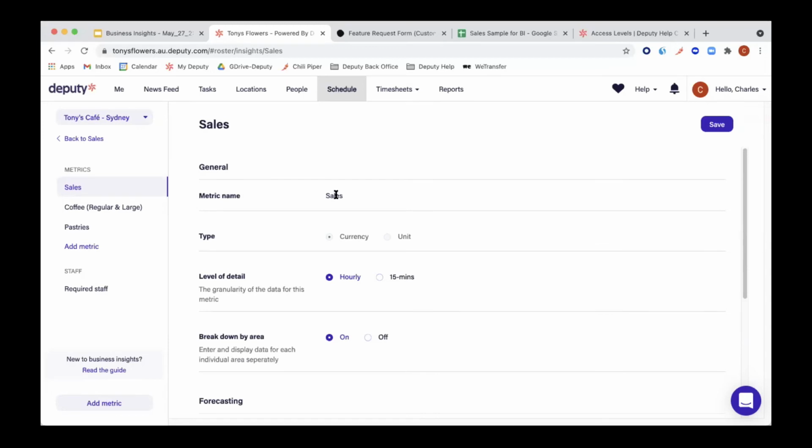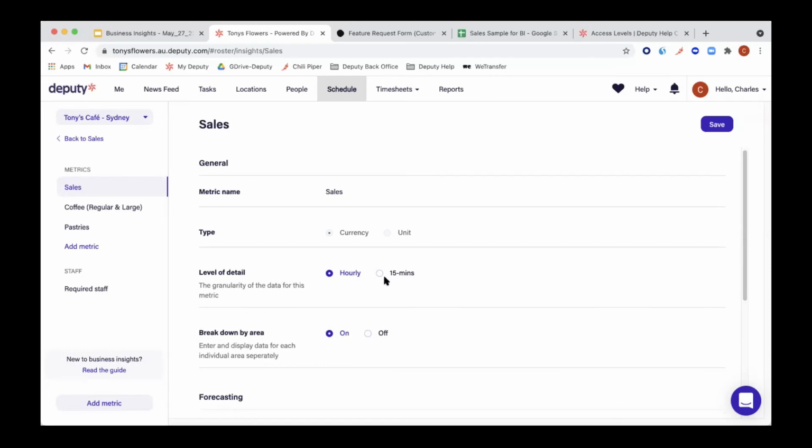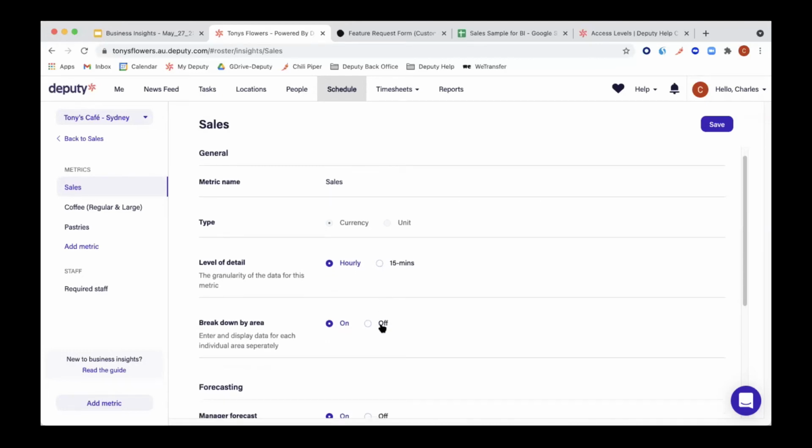So what we can change here is actually what I mentioned before. You can change this from hourly to 15 minutes if you want to put in your sales data every 15 minutes. And then underneath it, we have the breakdown by area. If you don't want that, you can actually turn it off, and then it does it by location.